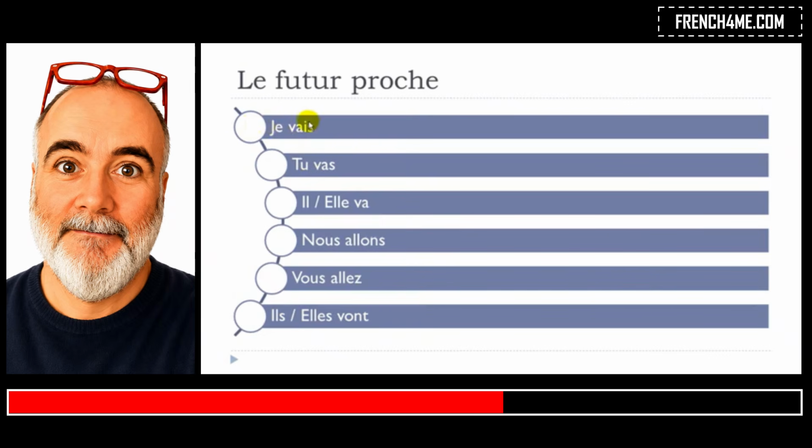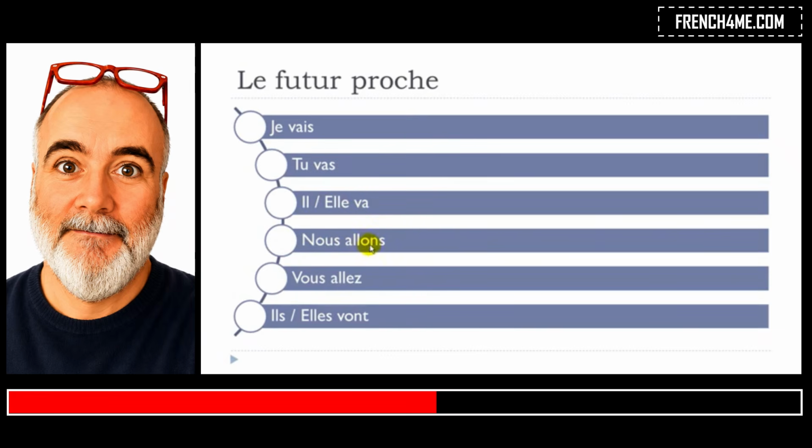Je vais, final S not pronounced here, and remember when you combine this A and E together you get the sound E, so really open. Je vais. Tu vas, final S not pronounced. Tu vas. Il va, elle va.